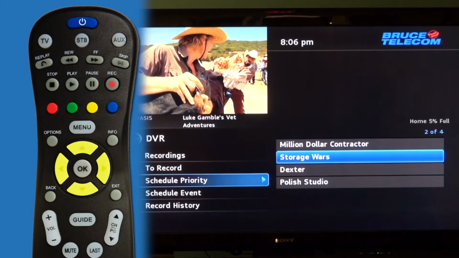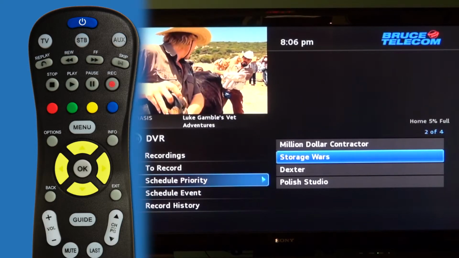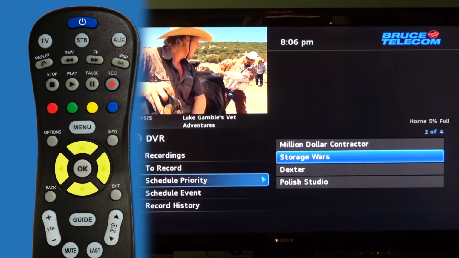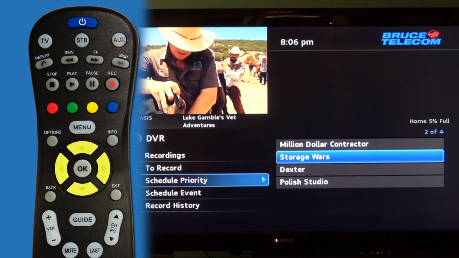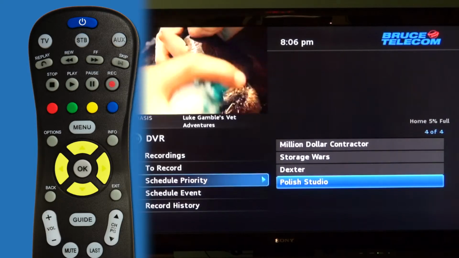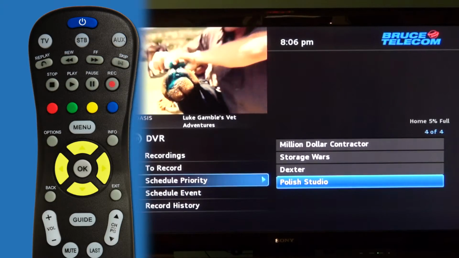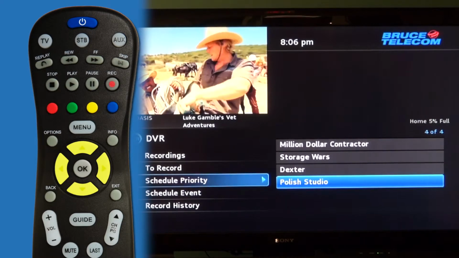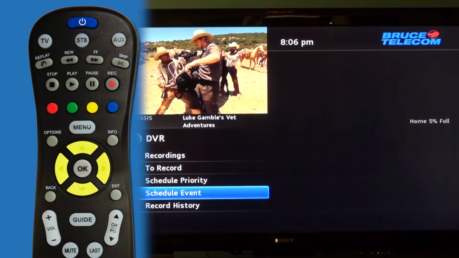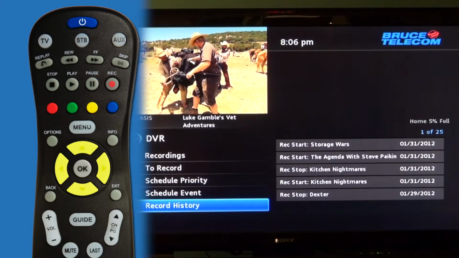The DVR only allows you to record 4 shows at one time without watching TV, or watching TV and recording 3 at the same time. If you have set one show to go over an extra 5 minutes, the one on the low priority list would get bumped out. You can also schedule an event and view your recording history.